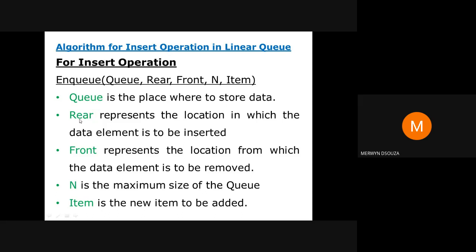Rear represents the location where the item is to be inserted. Front is the location where the item is to be removed. N is the size of your data structure or the queue, whatever the maximum size of the queue. Like in stacks, last time when we were learning the program, we had defined a stack of size 5. Similarly, N will define the size of your queue. An item is the data that you're going to store in the queue.